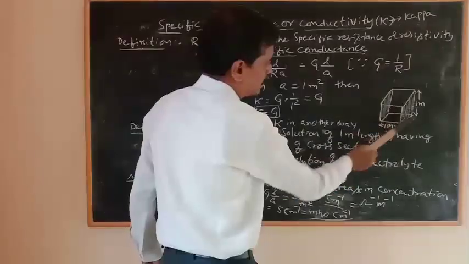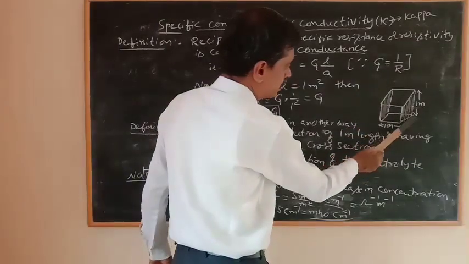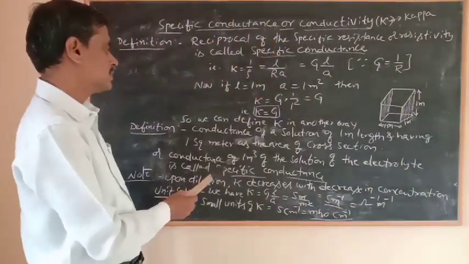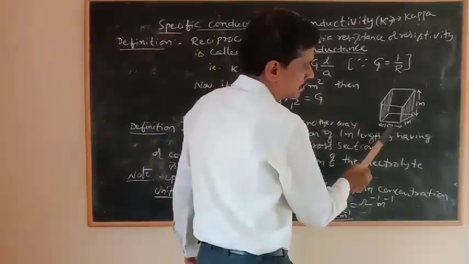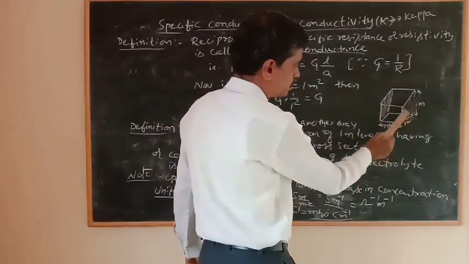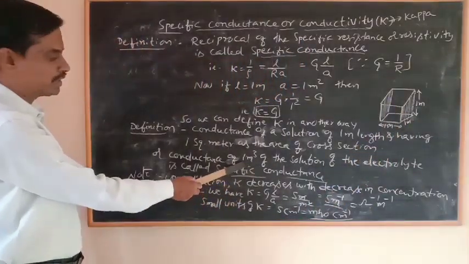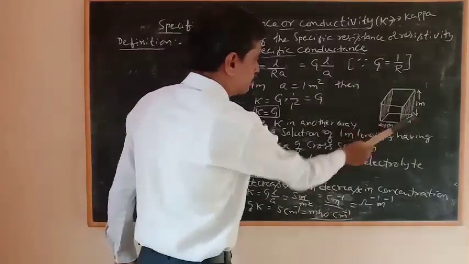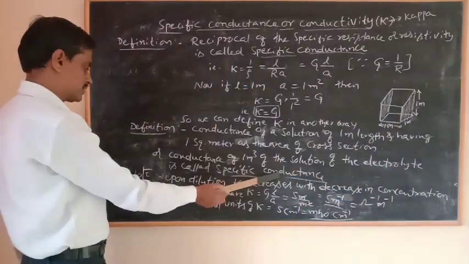You can clarify this by using this diagram. This is 1 meter, this is 1 meter, this is 1 meter. You know that volume is nothing but length into length into length. So in total this is going to be 1 meter cube. So the definition is: the conductance of 1 meter cube of the solution of the electrolyte is also called specific conductance.